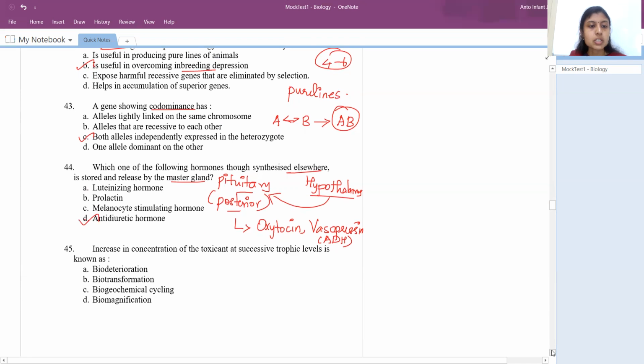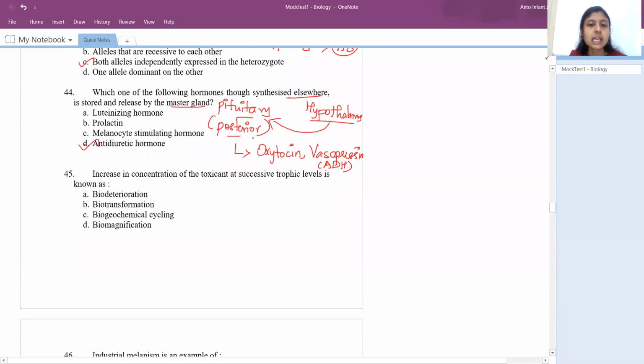So 45th question, increase in concentration of toxicant at successive trophic level is known as. From one trophic level to the next, if the toxicant's amount increases, that would lead to biomagnification. The examples mentioned in the book are DDT and mercury.